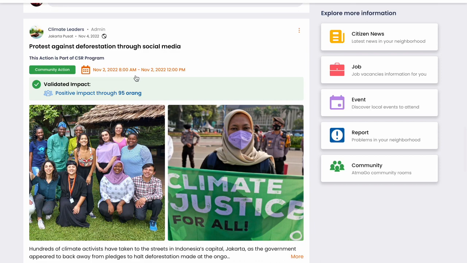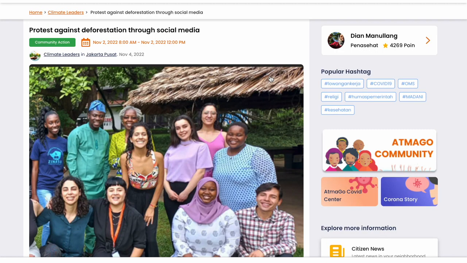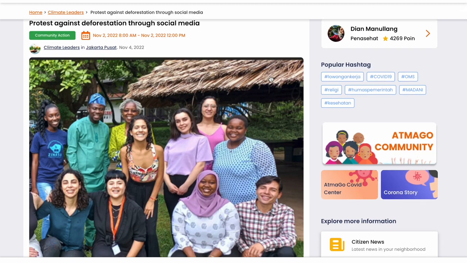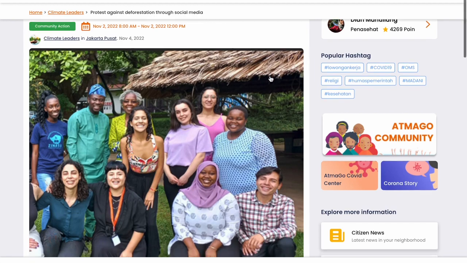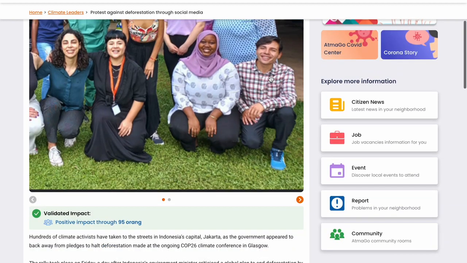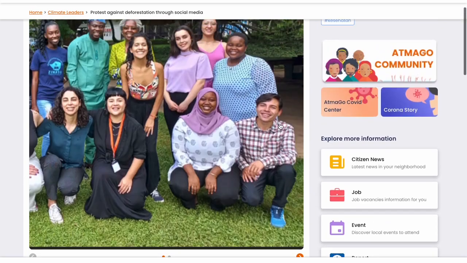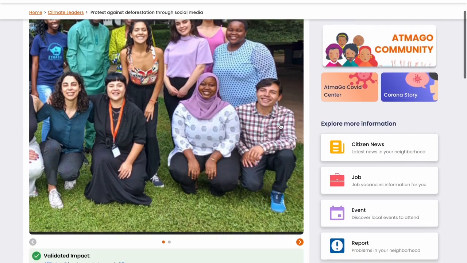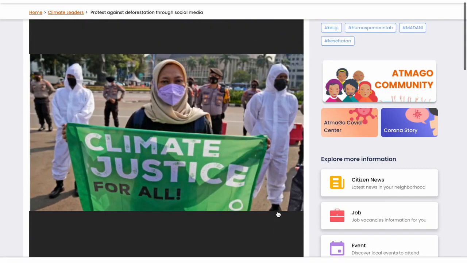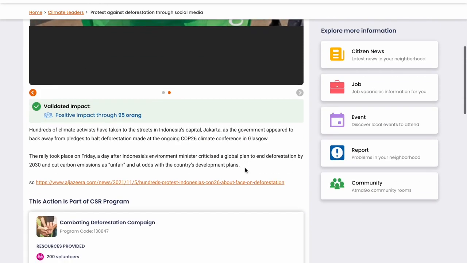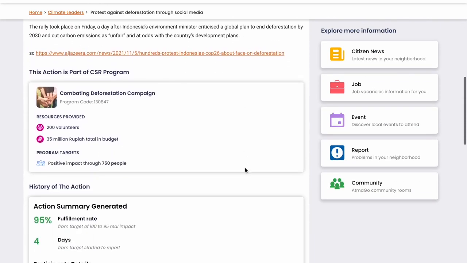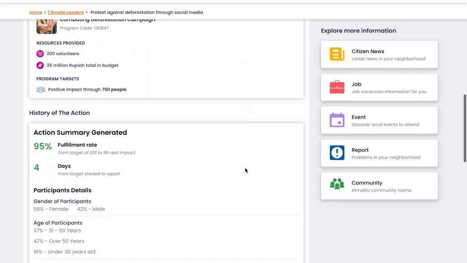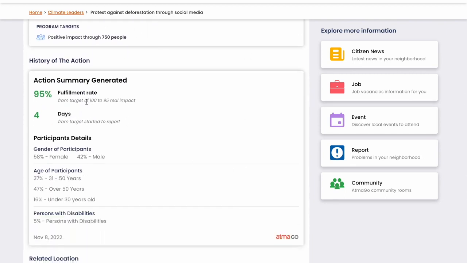So for example, for this one, if we click on it, this is the detail of the action to gather people to protest against deforestation through social media and doing the campaigns. Now these are the pictures that were uploaded by the community. So this is what's going on in the field, and what's happening is because at the end of that period, we notify the community and ask them, from the target of 100 people, how many people were actually involved in this campaign.